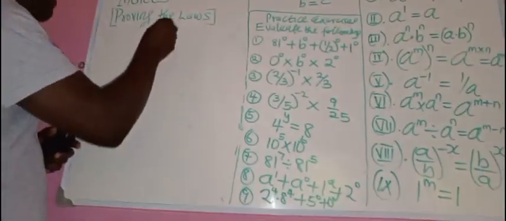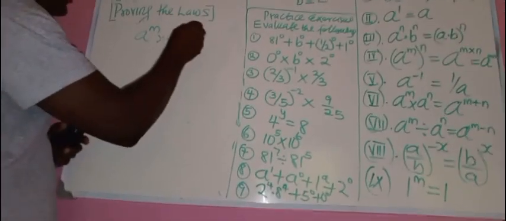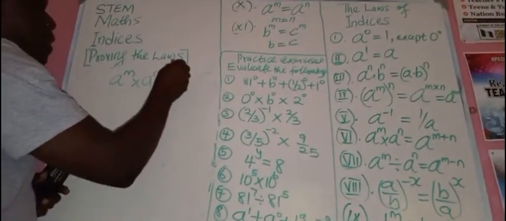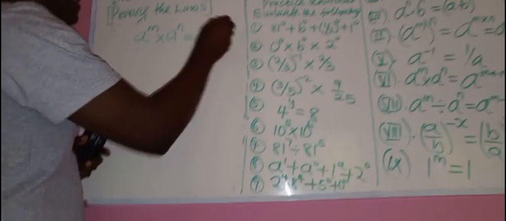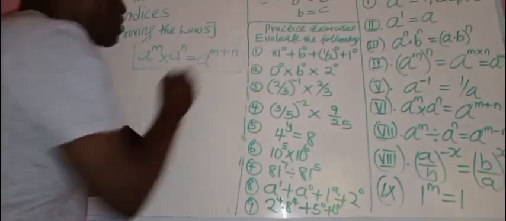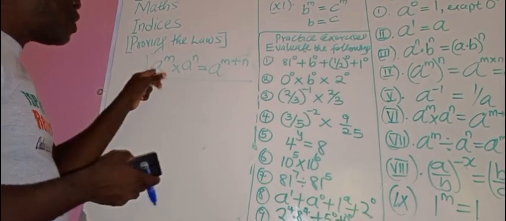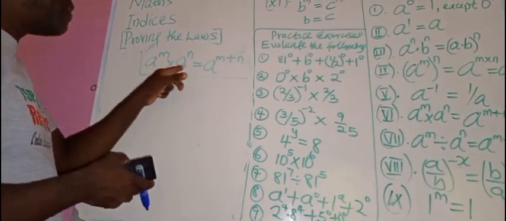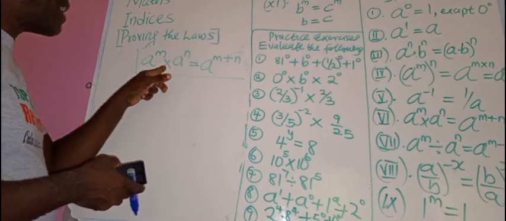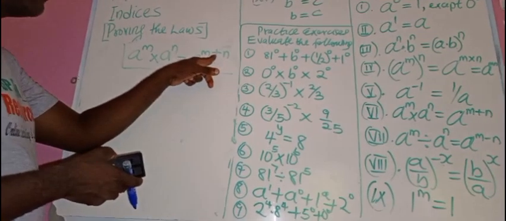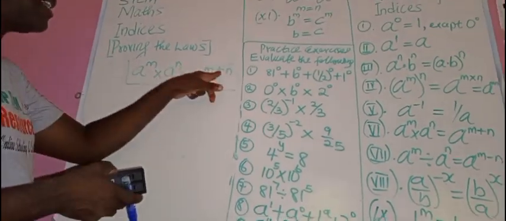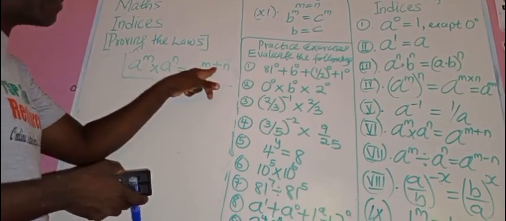Now the next law says if you have A raised to power m times A raised to power n, that is equal to A raised to power m plus n. Look at this law. This could be interesting. Once the bases are common, pick one of the bases and add the powers. For multiplication, for times, it is addition. If it is division, you will subtract.